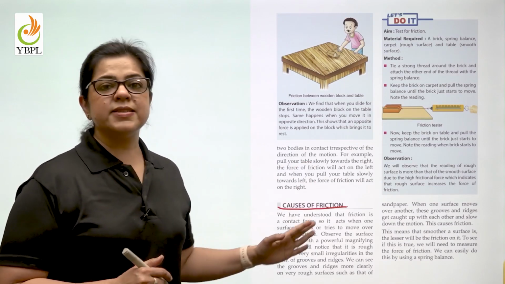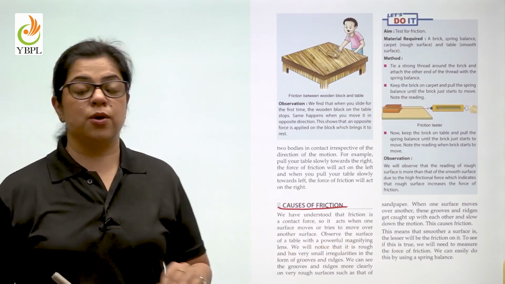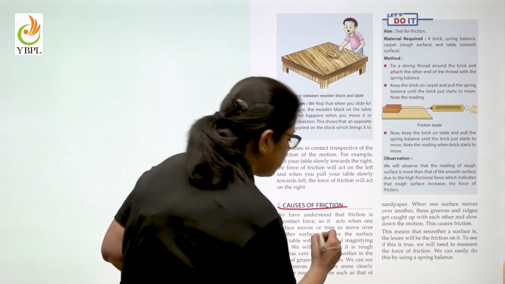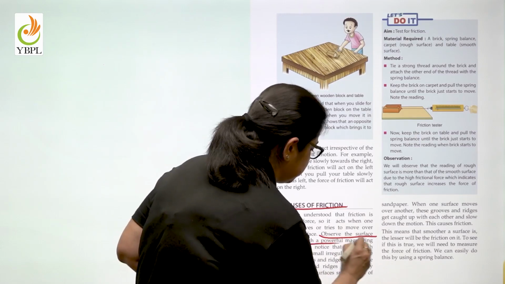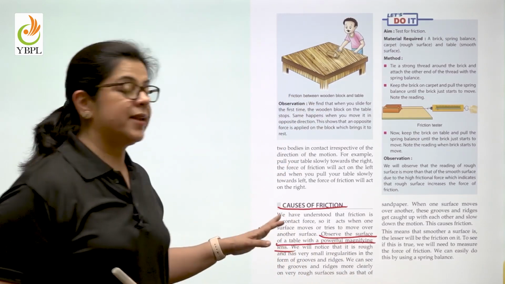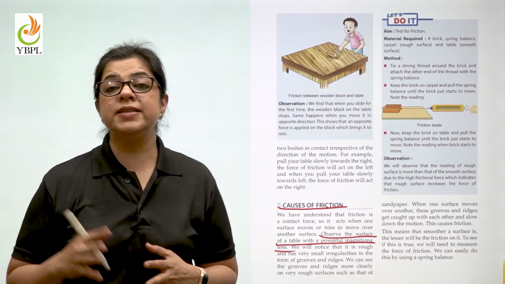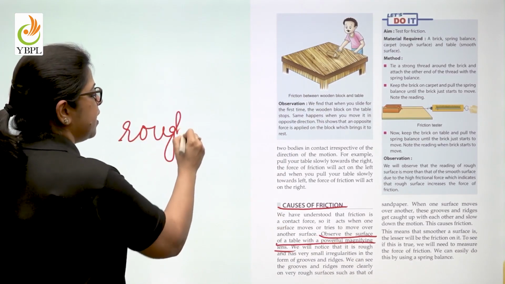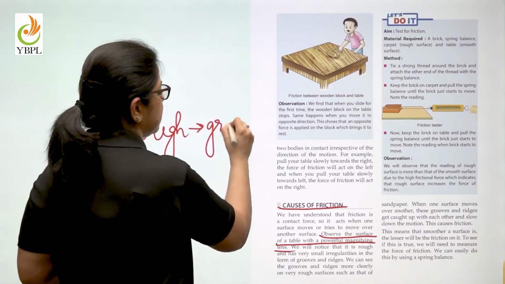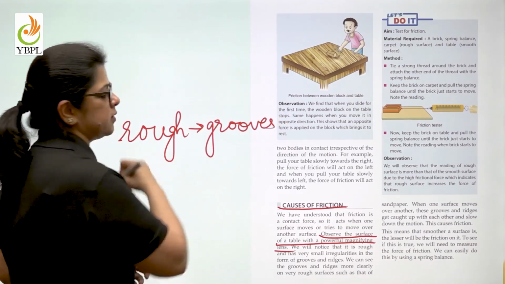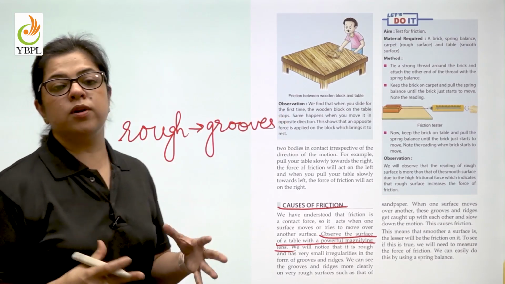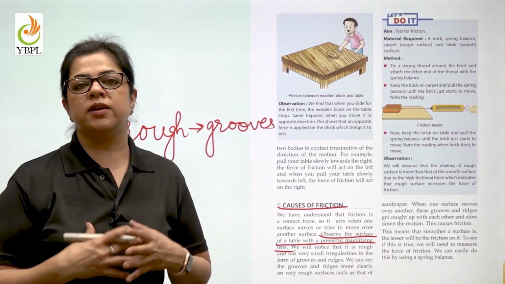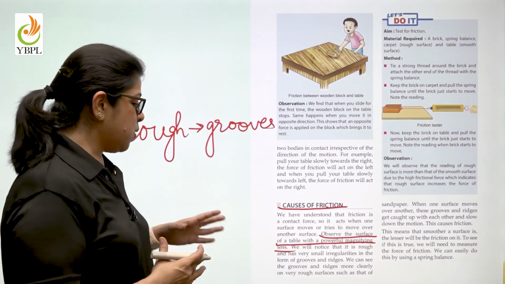We can understand through the explanation given in your book that if you observe the surface of a table with a very powerful magnifying lens, you will notice that the surface is rough. A rough surface will have a lot of grooves in it. So when a ball or anything is moving over a rough surface, what is going to happen?